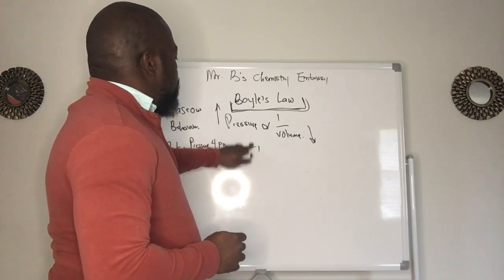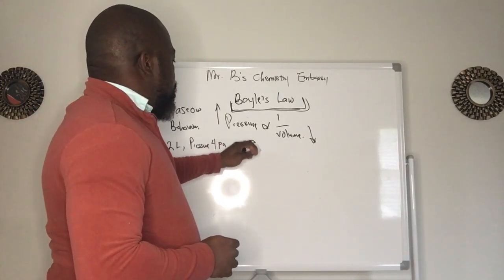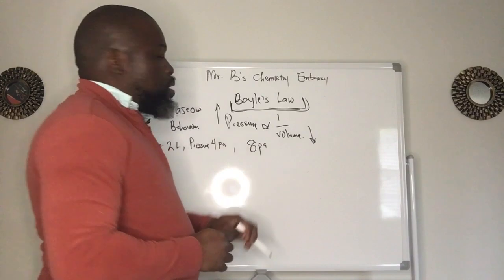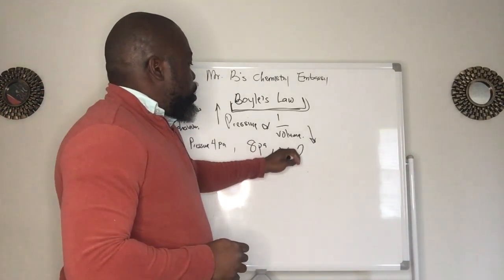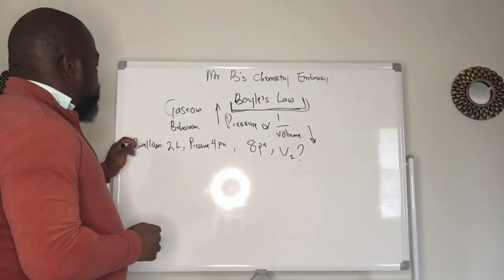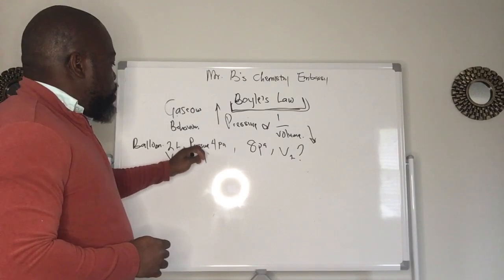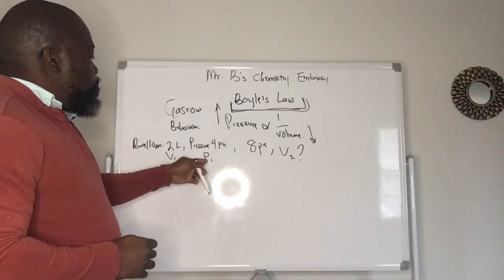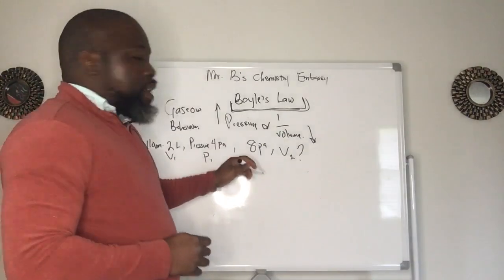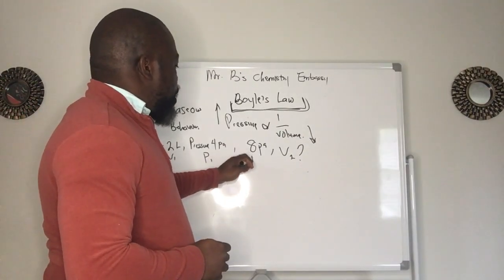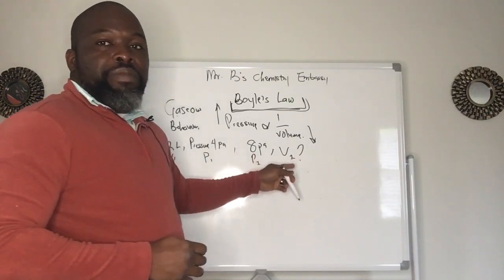Or let's say the pressure was increased to 8 Pascal. So what's going to be the volume of this balloon? So the first volume is V1, the first pressure is P1. Then the second pressure is P2. Then we are asked to find V2.